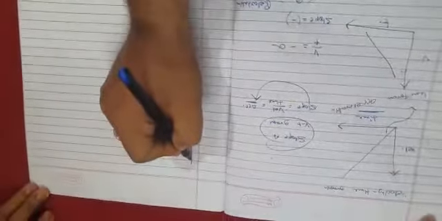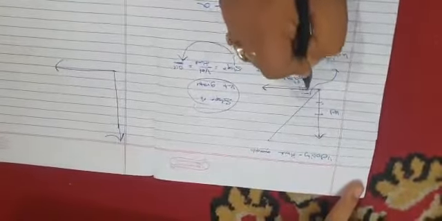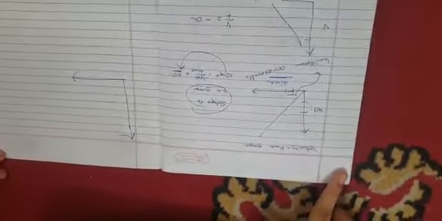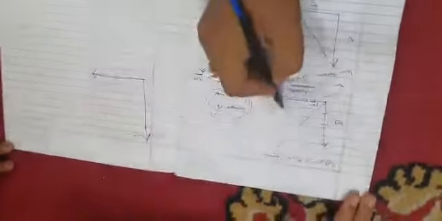But if it is this kind of graph, one other thing, if you want to see in this way, this change to this change: uniform acceleration means what? Equal increase of velocity at equal intervals of time. Just as uniform velocity is equal displacements at equal intervals of time, uniform acceleration is equal velocity change at equal intervals of time. So in that way also you can find out, no problem, the first way that I have taught you, that way also you can do. But the slope way is the easier way, shortcut way, direct way.